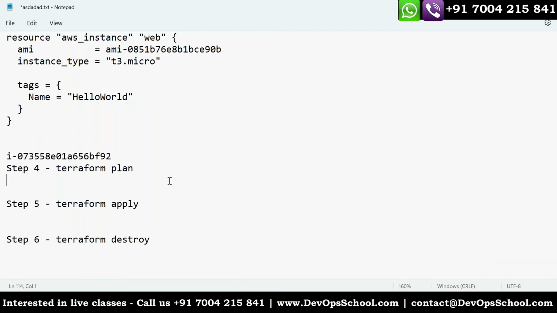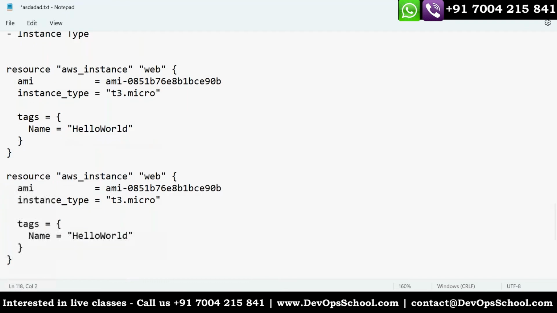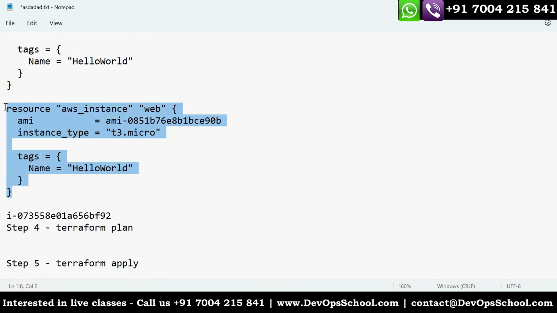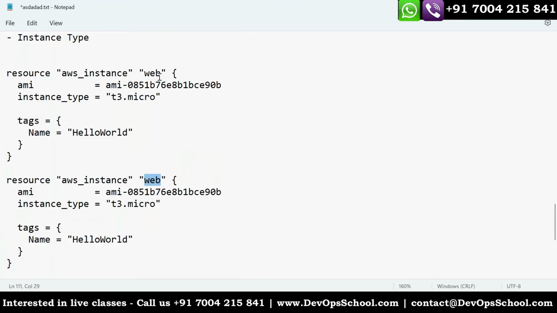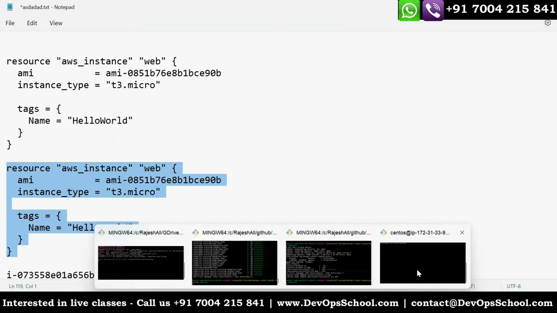So, how will the program be different if we want to add another instance on top of the existing instance? That's a very good question. So what you're going to do? One more instance, one more resource declaration. But here, this name cannot be the same. So this is the resource name for Terraform. I repeat, this is the resource name for Terraform. So this cannot be the same. If you keep it the same, you will get an error. What error? Let me show you rather than talking.